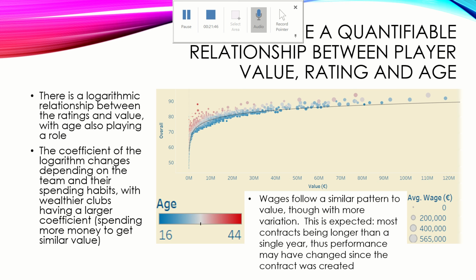But if we look at a very small team, they have coefficients in the ranges of like 1 to 2. So the logarithmic relationship is still there, but it's a significant difference, 500% between the very small clubs and the very big clubs with regards to how much can they overspend or how much can they overvalue a player.